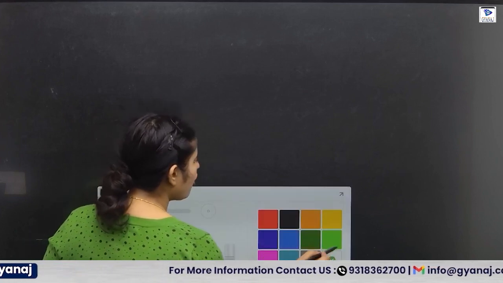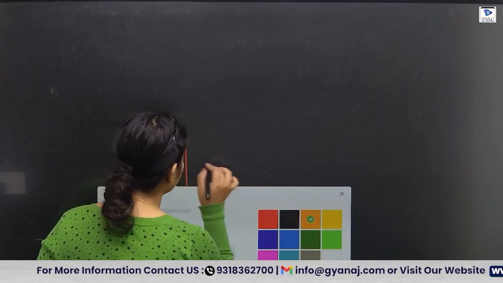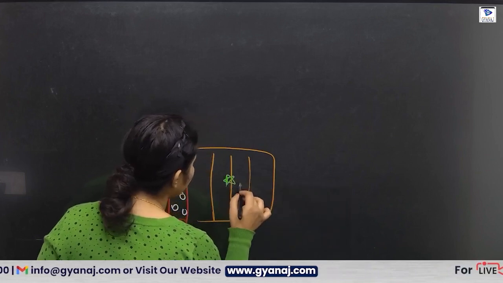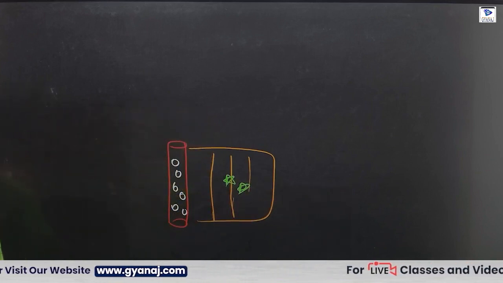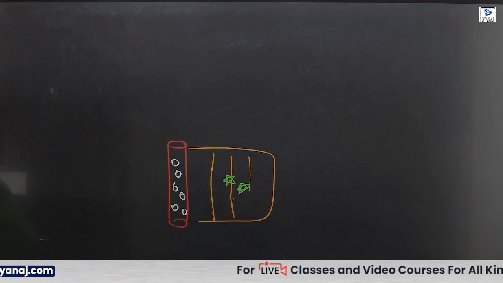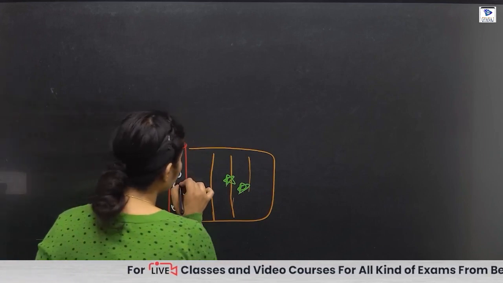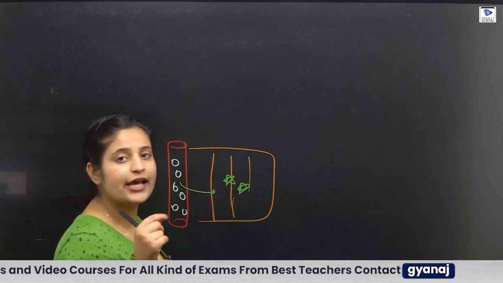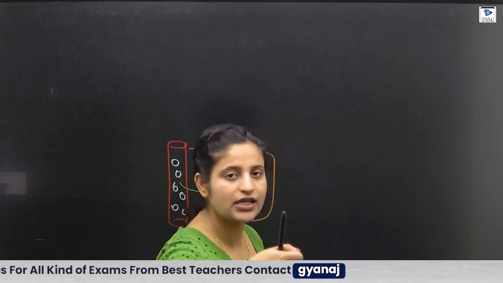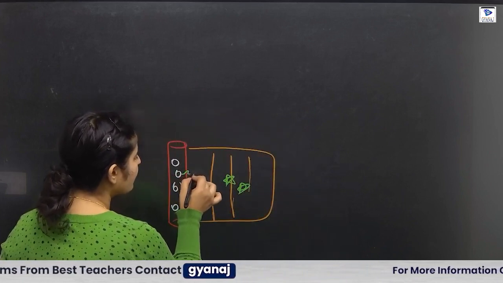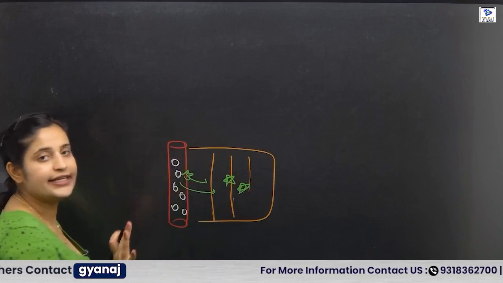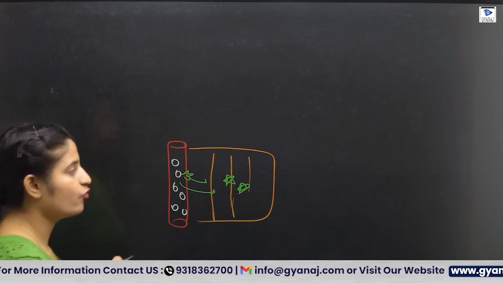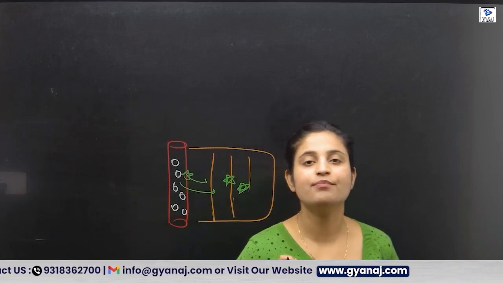Suppose this is your tissue, and a pathogen enters the tissue. When the pathogen enters, the WBC moves from blood to tissue by squeezing out. Just like you squeeze out through a gap, the WBC makes false feet and squeezes out into the tissue. And this movement is known as the diapedesis movement.